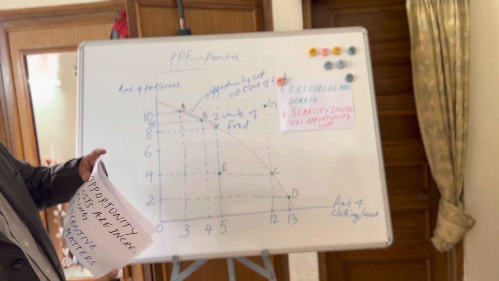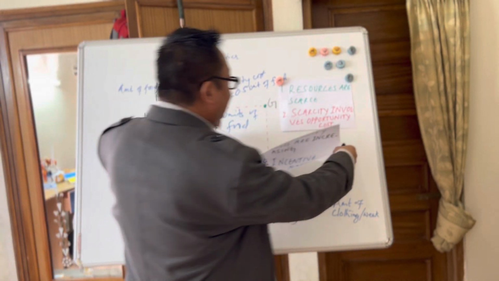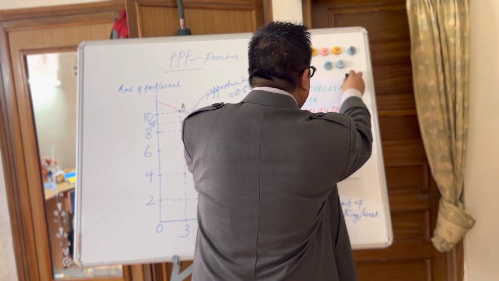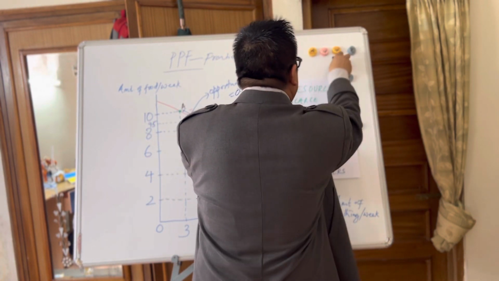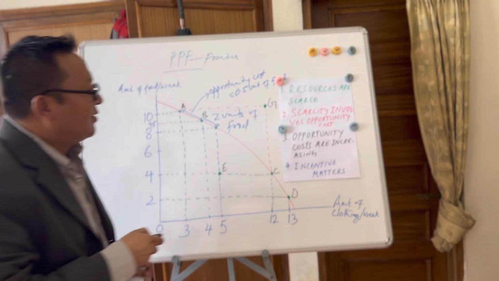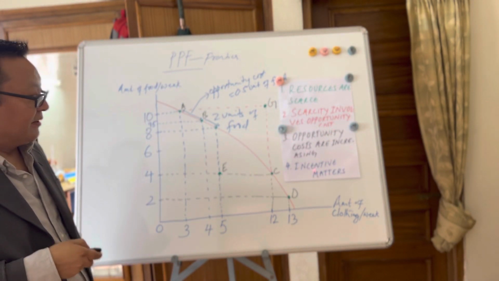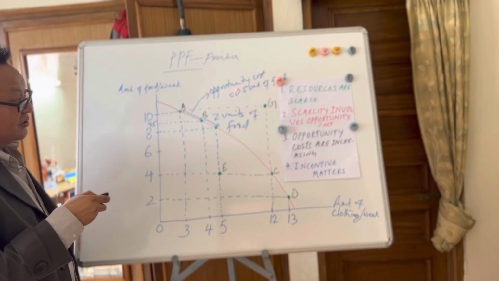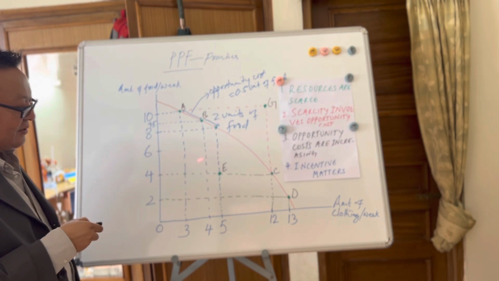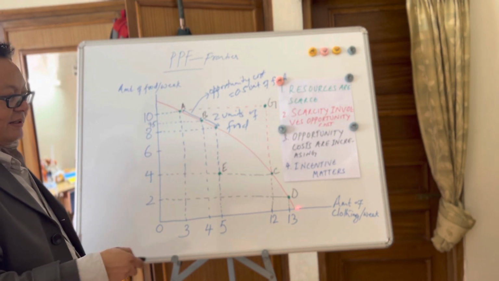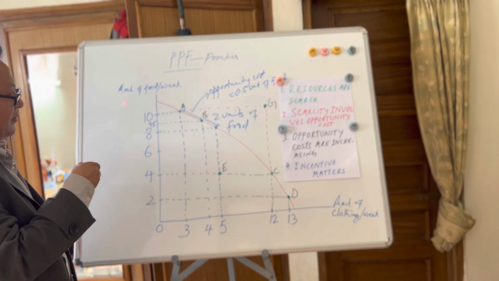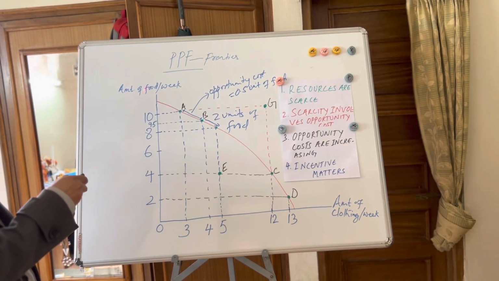Now the third thing from this diagram which we can learn is opportunity costs are increasing. We could see from 0.5 to 2 how it increased when we want to have more of one good with respect to others.